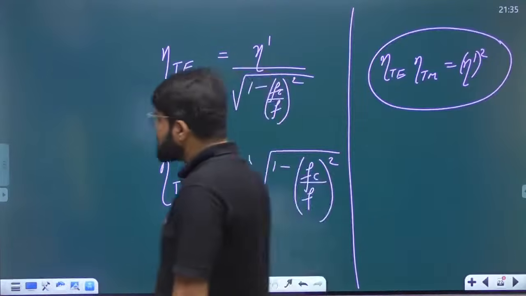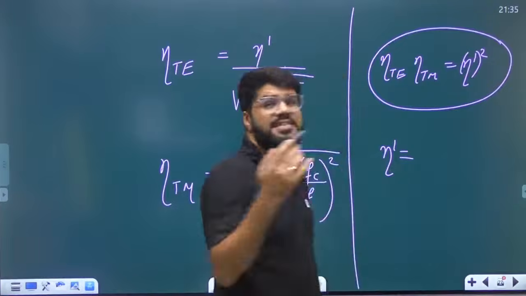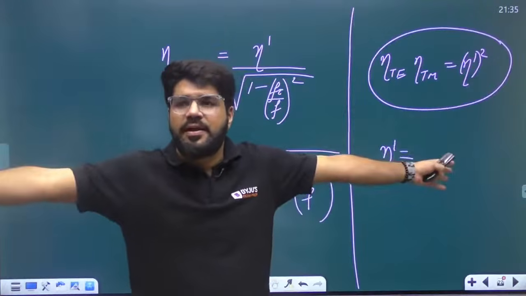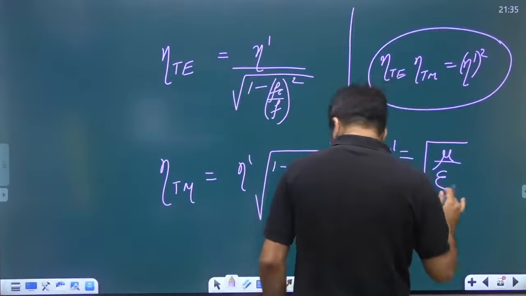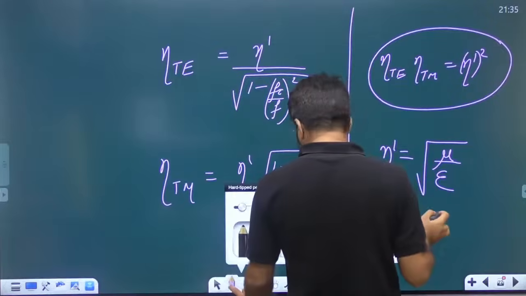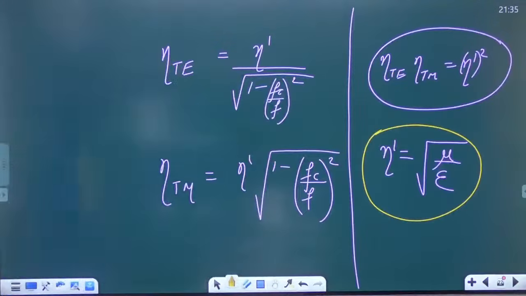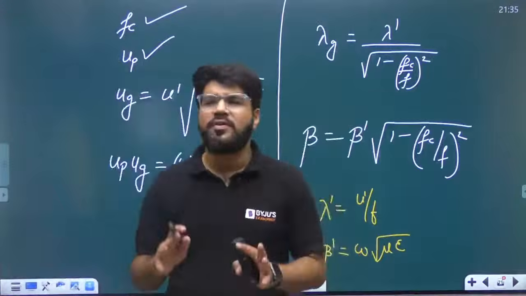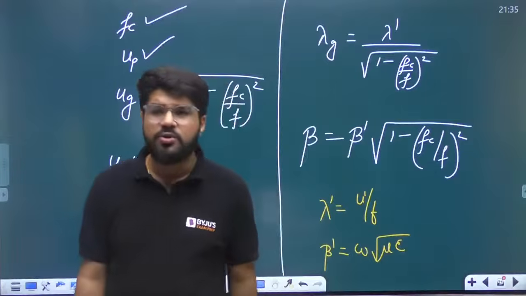What is eta dash once again? Eta dash is the same intrinsic impedance formula which you will use in an open dielectric lossless medium, given by root over mu by epsilon. All these formulas we revised in the wave propagation YouTube class just 2 days back. So this is the list of all the formulas; 99% of the questions are coming out of this. Some different questions I'll also try to show you.